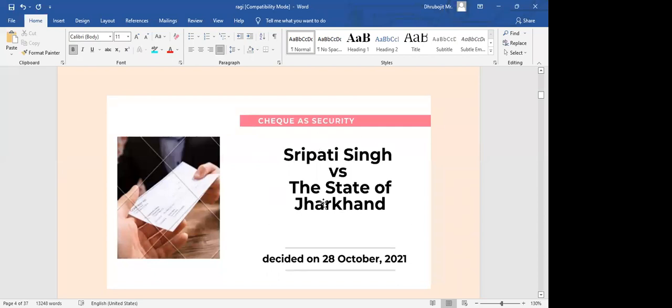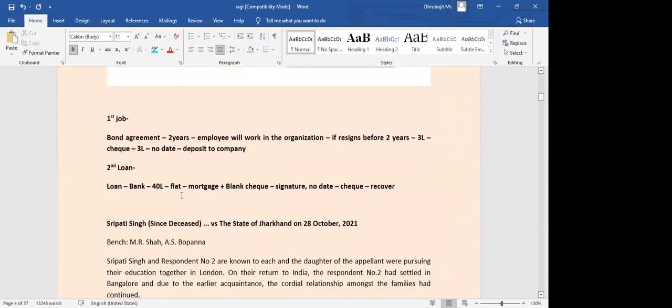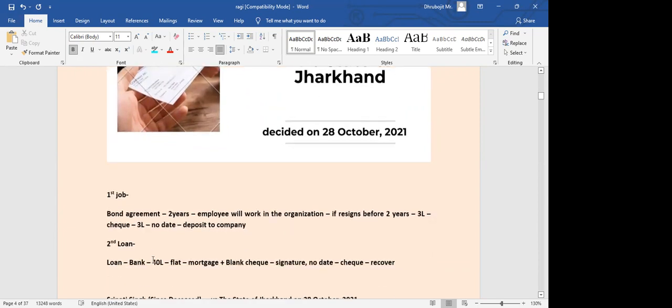Now what happened in this case? Sripati Singh versus State of Jharkhand. When this check is given as a security, it may look like it's just a formality, but there still is a possibility. The situation may arise wherein the bank or this employer may actually need to deposit the check also. So it's not just a formality.